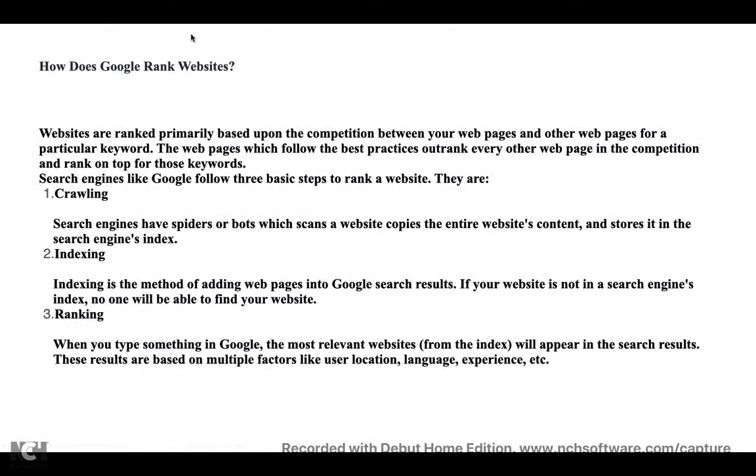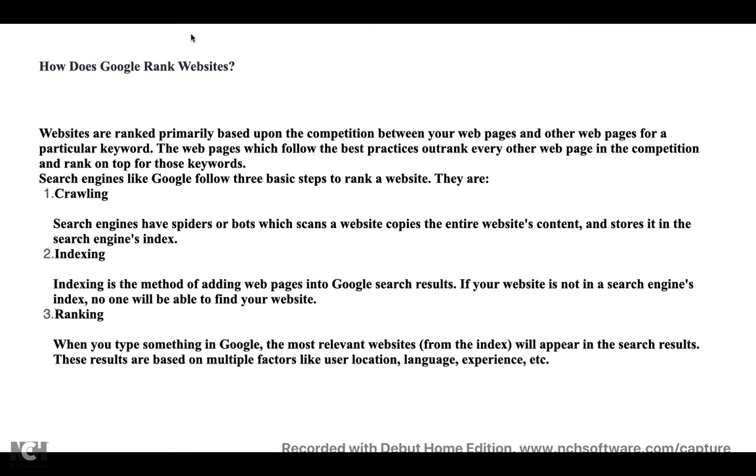Okay, so the next part is, how does Google rank the website? So I was talking about the rank. This rank is based on, there is always a competition, and how well they are maintaining their website, how frequently they keep updating the website, adding new contents inside it. If I create one website today and I don't update my contents at all, I have all old data, will anyone bother to look into my website? No. So always make sure you update your website so that your ranked position will remain the same.